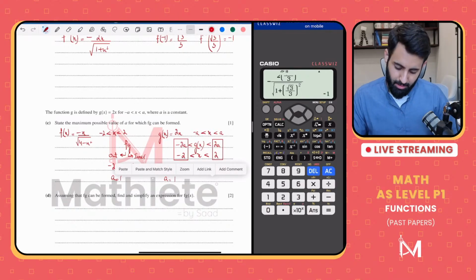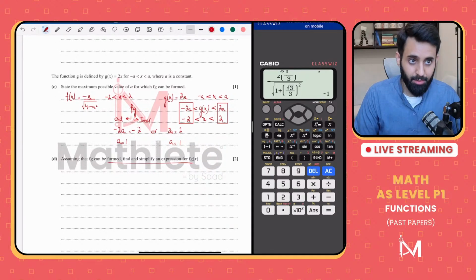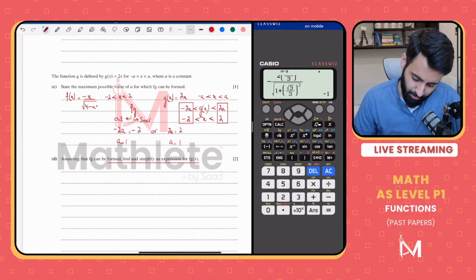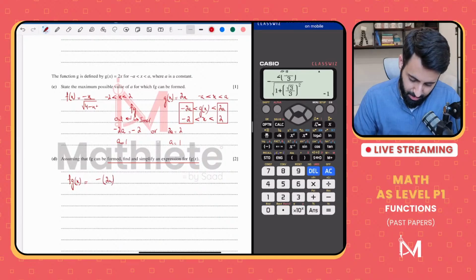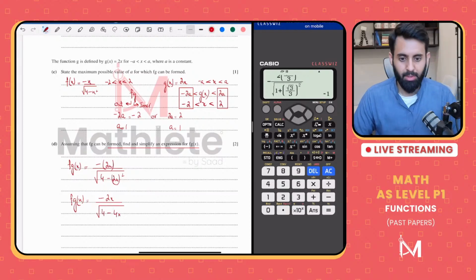All right. Now, is there more? Assuming fg can be formed, find and simplify an expression for fg of x. Okay, so fg of x will be equal to minus 2x upon the square root of 4 minus the whole thing squared, so fg of x is equal to minus 2x upon square root of 4 minus 4x squared. There you go. That's the answer.